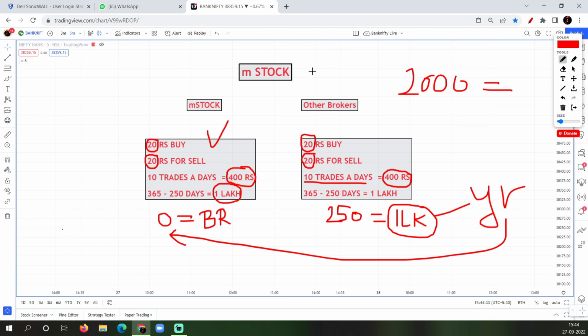This mstock platform is very good for the scalper, because scalpers trade with a huge quantity and fewer points. It's very good because your brokerage of 20 rupees on buy and sell is saved.